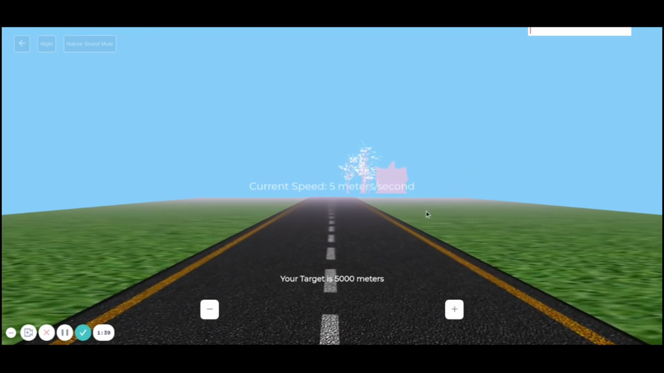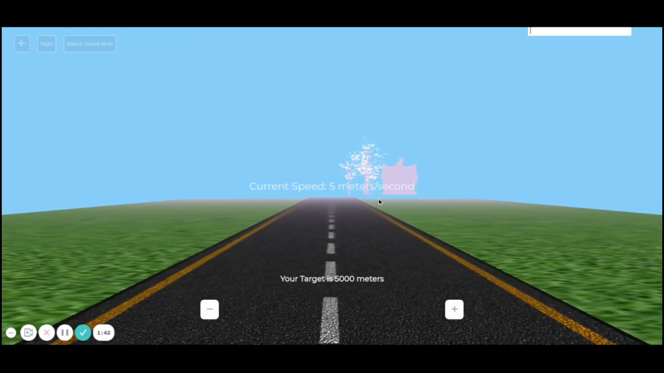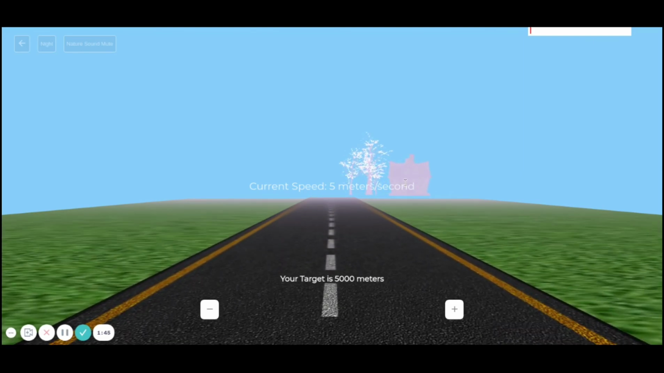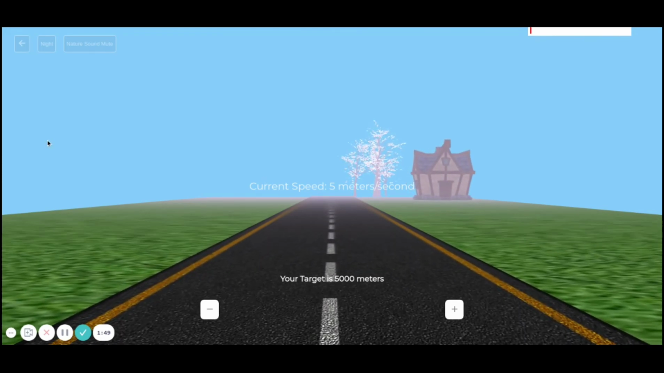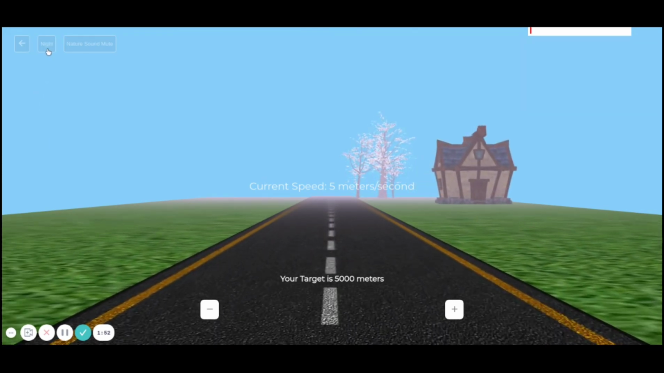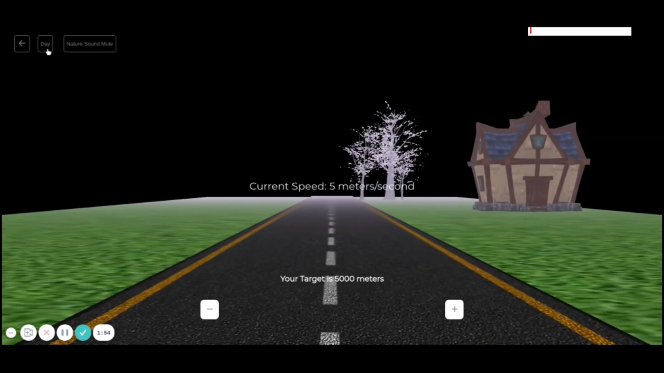You can see some models that will be loaded right now. It's a fog that we have implemented so that the loaded models which are far away will be visible like that, and when they get closer, they will be clearly visible. We can also change the settings from day to night, and yeah, that is our project.